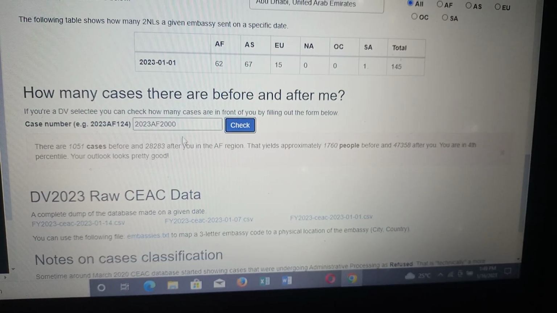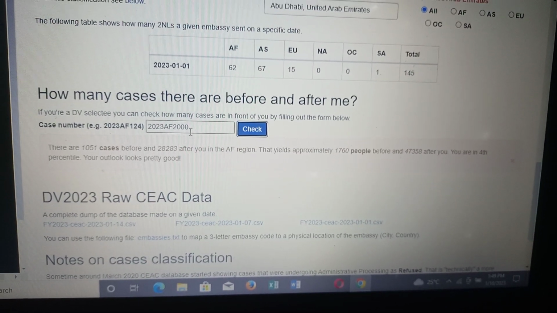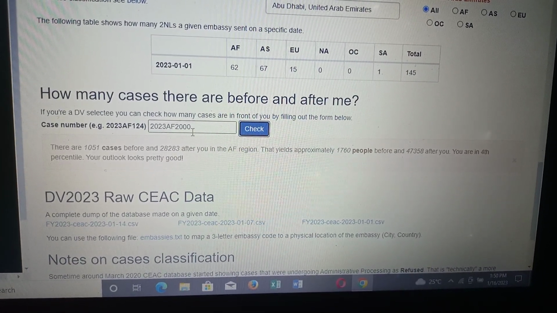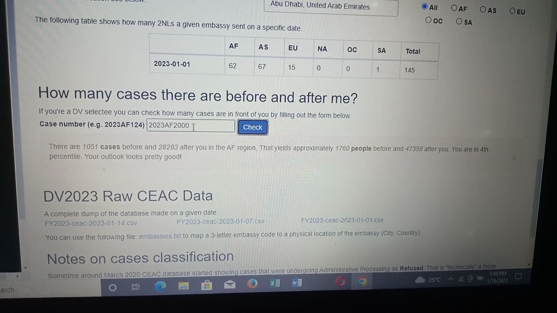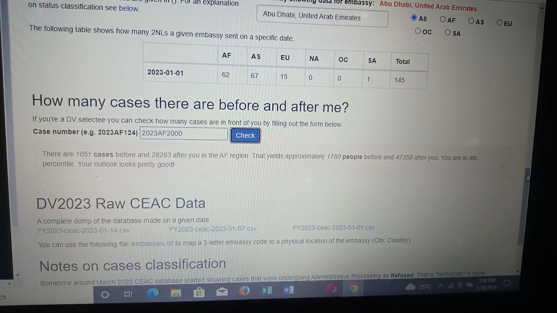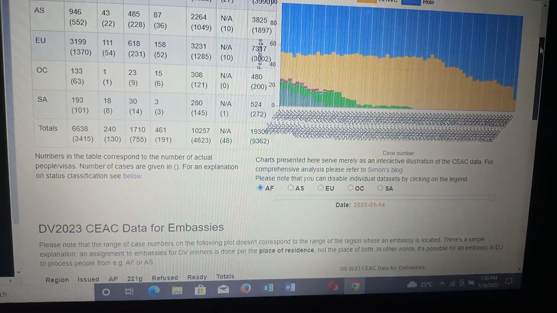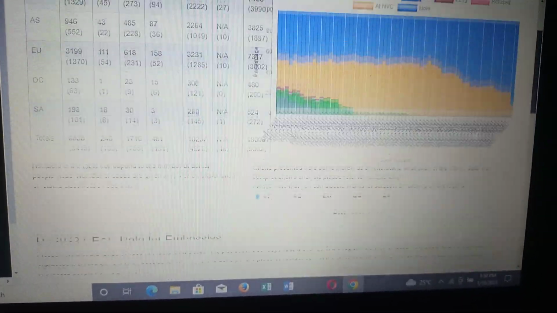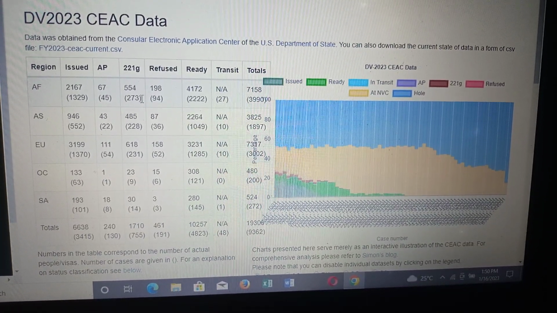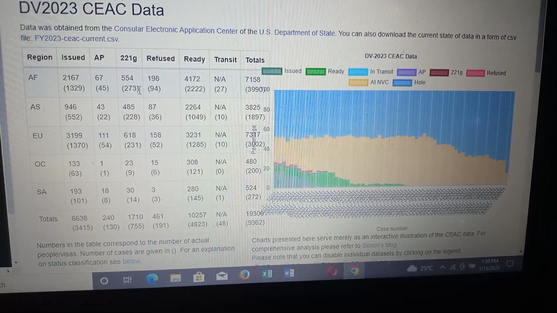So if you have your case number, you haven't received your 2NL and you failed in your DS-260, you can use this method to check and see how many people are ahead of you, how many are behind you, and you gauge your chances of being called for the interview. So that's how it is.